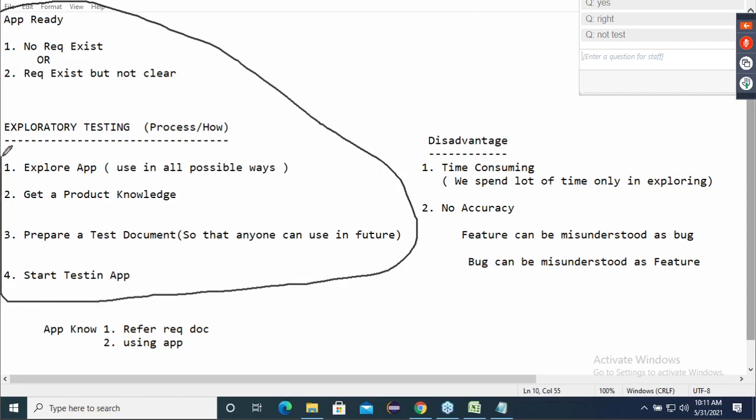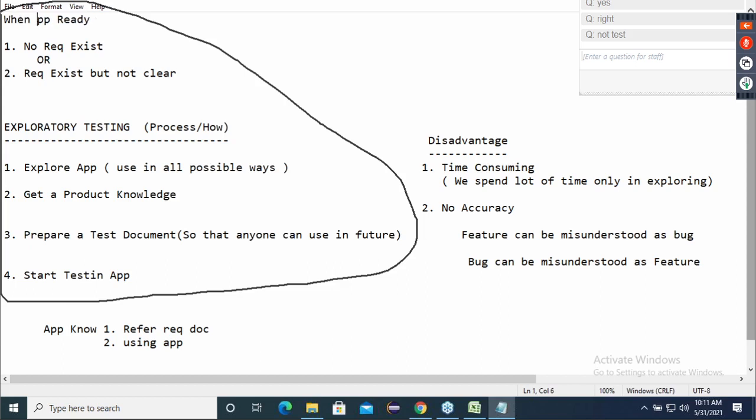What, when, why, how, for everything, this is the answer. Am I clear? You cannot use one word in the interview. Whenever the application is ready but the requirement is not there, in such cases we do exploratory testing by exploring the application. That is how you have to speak.